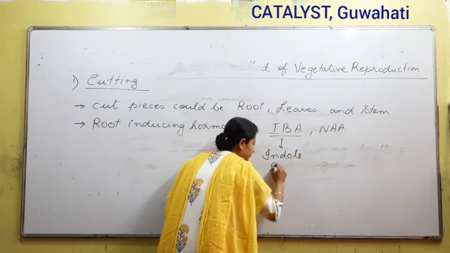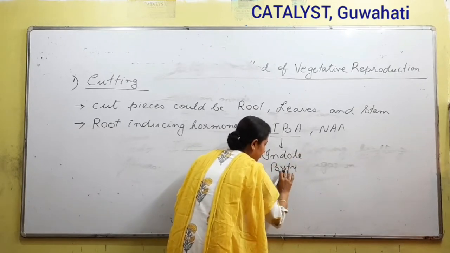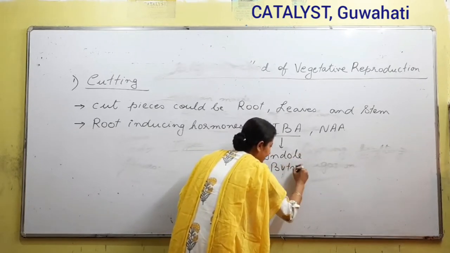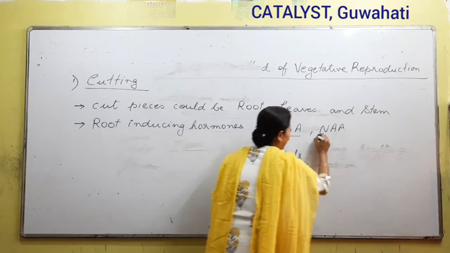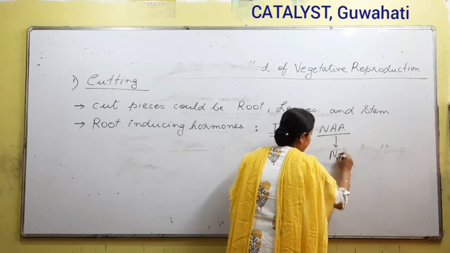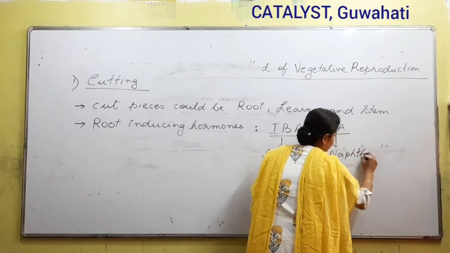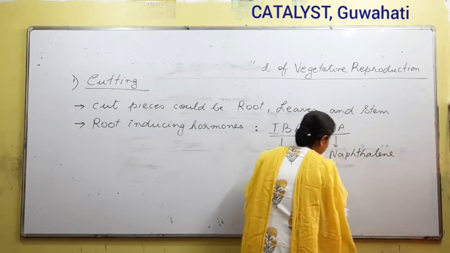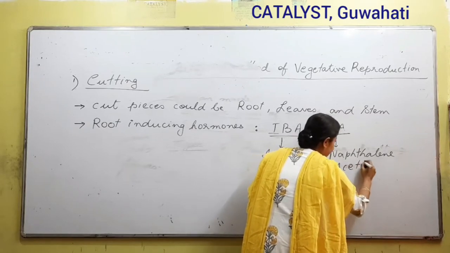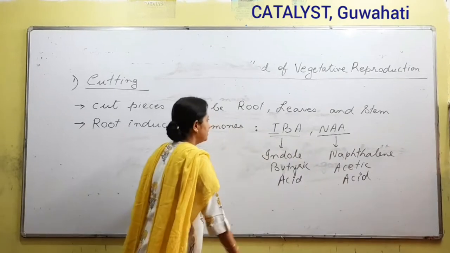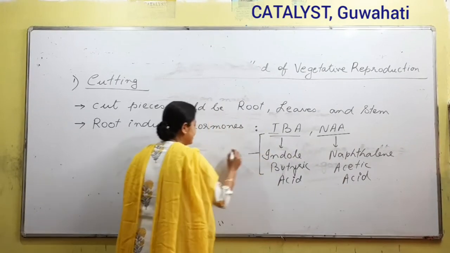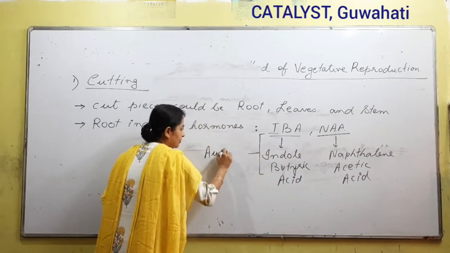Indole butyric acid. And NAA is naphthalene acetic acid. So the root promoting hormones IBA and NAA are nothing but auxin.